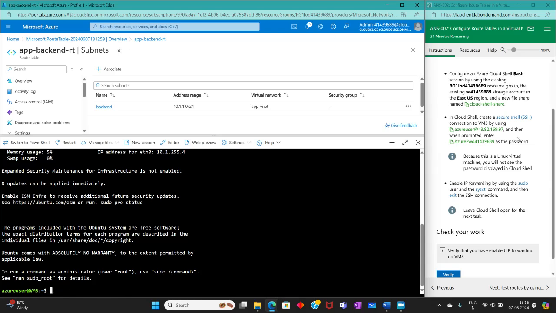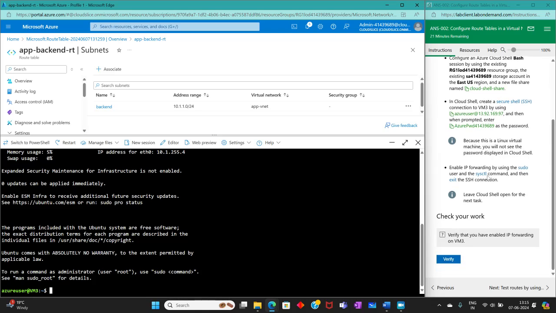Yes, we are inside VM3. Because this is a Linux virtual machine, you will not see the password display in Cloud Shell here. Enable IP forwarding using sudo user and the sysctl command, and then exit the SSH.